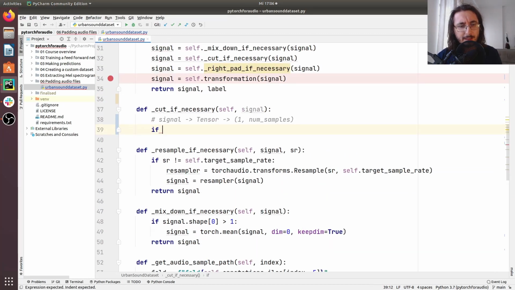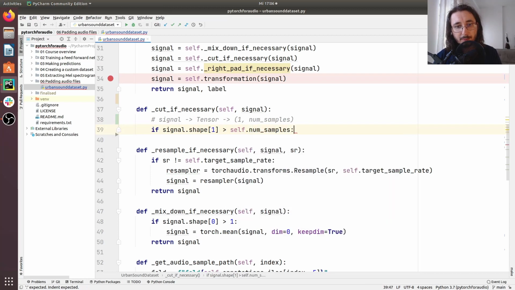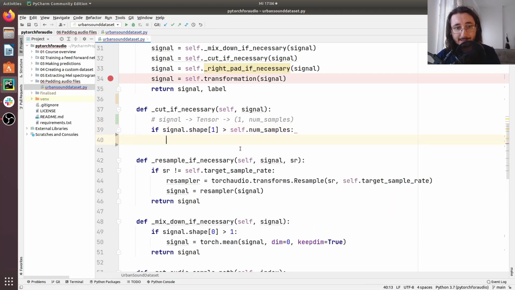We can do an if, and here we'll say signal.shape, and we take index 1. So the shape of this tensor is this tuple here, and then we take the first index, which is actually the number of samples. Okay, so if this is greater than self.num_samples, then we act and we actually cut the signal.